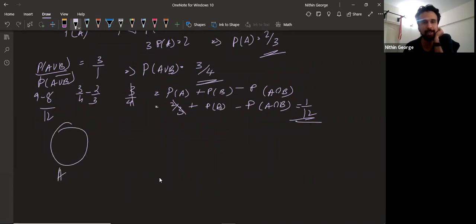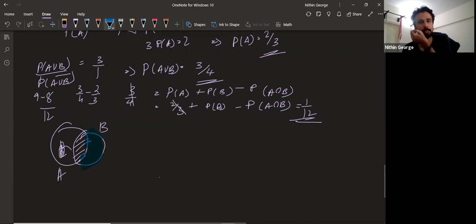We have two sets, A and B. Now, probability of B minus probability of A intersection B, which is this blue shaded area, will be 1/12.